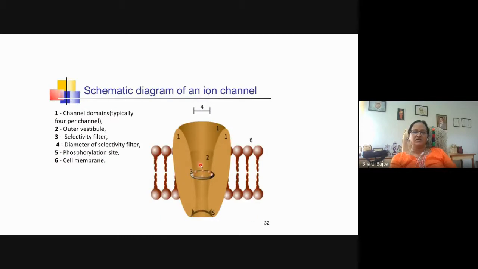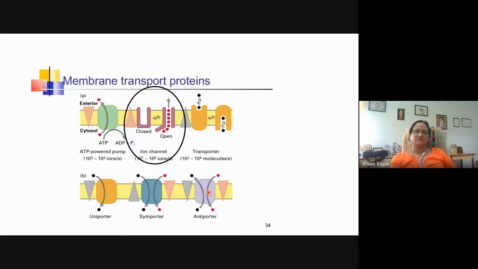So this is the structure of the ion channel. The ion channel domains that you can see are 1, 2, 3, 4. Typically there are four domains per channel. 2 is the outer vestibule, and 3 is the selectivity filter, which will allow the passage of only certain molecules. 4 is the diameter of the selectivity filter. 5 is the phosphorylation site, where the phosphorylation will occur either in the activation or inactivation of the ion channel, and 6 is the cell membrane.